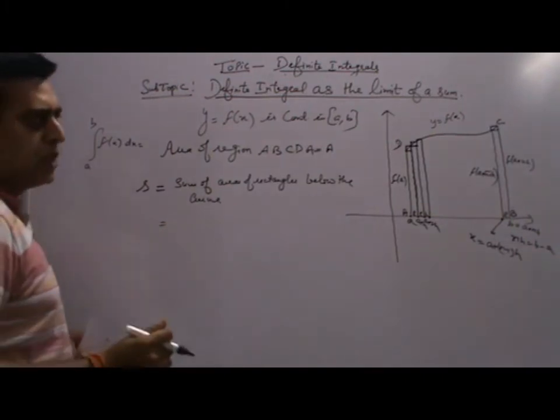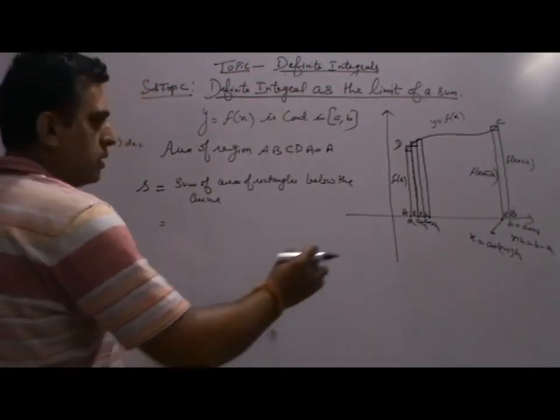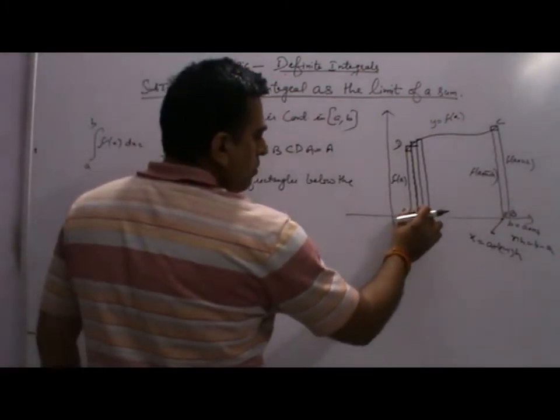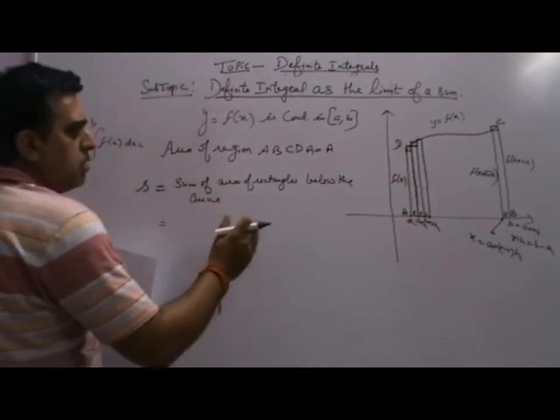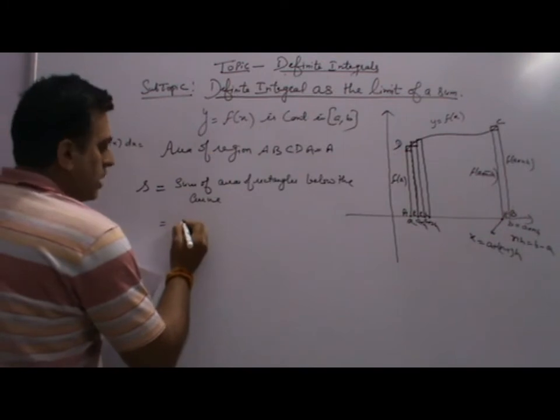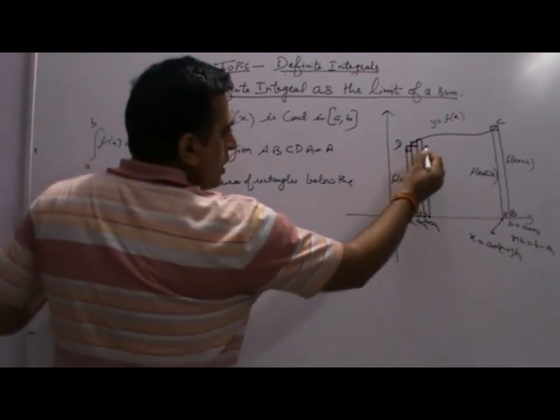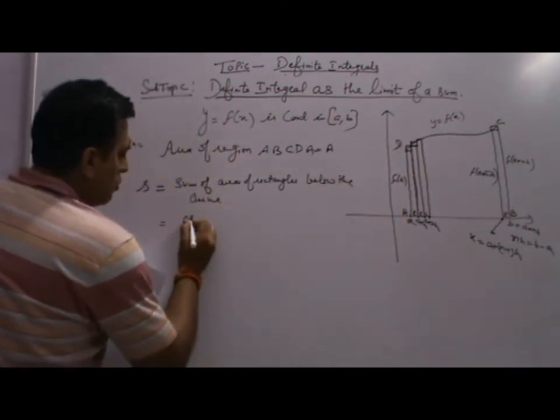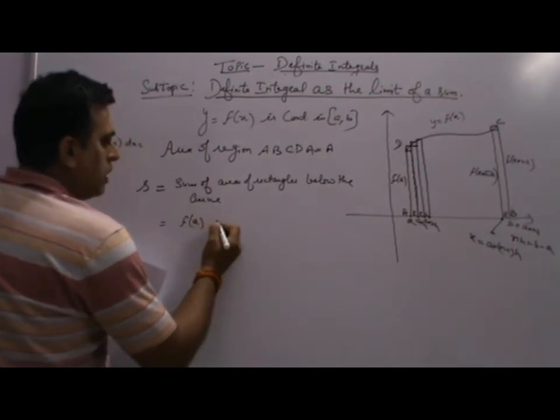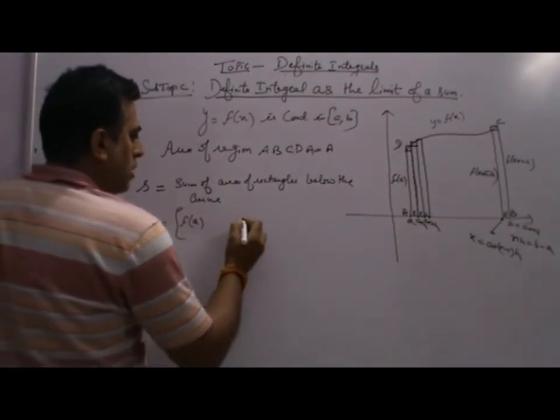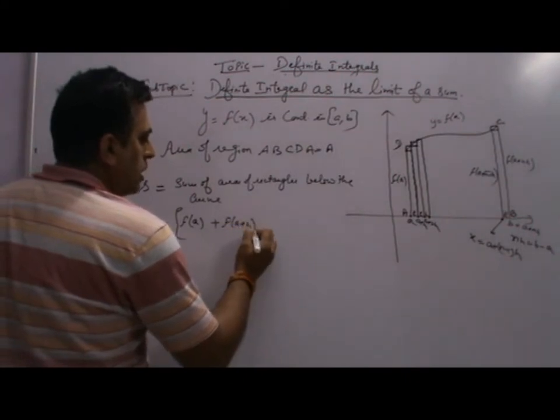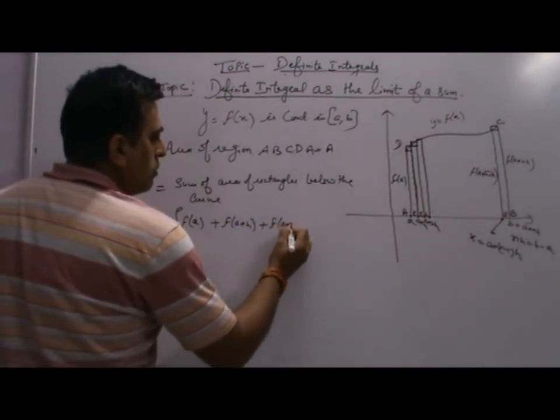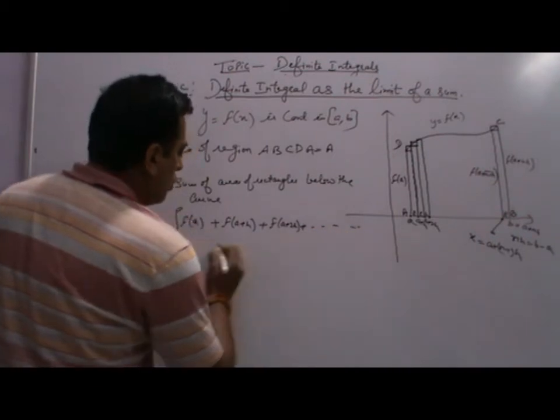You know that the area of the rectangle is length into breadth. The width, which we will call the breadth, is equal to h, and the length you can clearly see from the diagram. So we have smaller rectangles. The first rectangle length is f(a). The next rectangle length is f(a plus h), then f(a plus 2h), and so on.